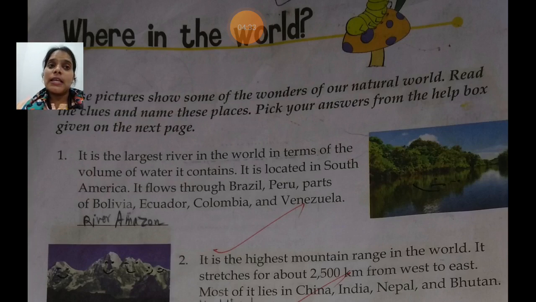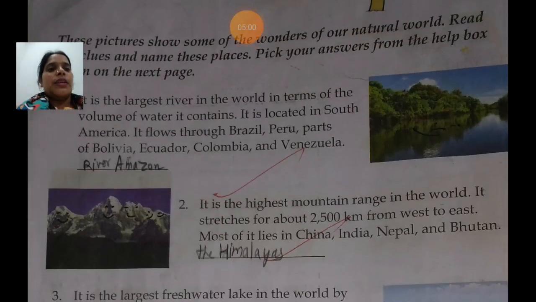So these are the names of the other countries in which this beautiful and largest river in the world, River Amazon, is located. Just keep in your mind that the River Amazon is the largest river in the world in terms of volume of water. Now, moving next to the second one.